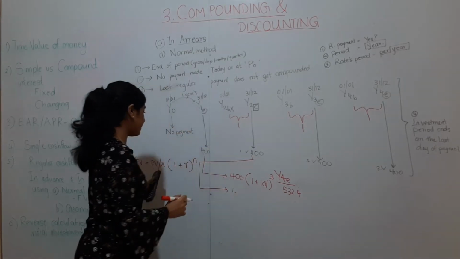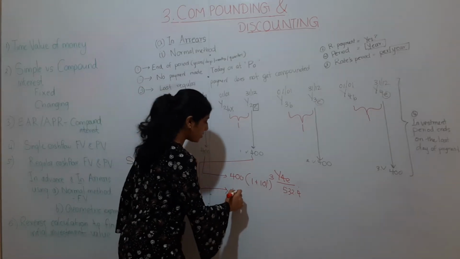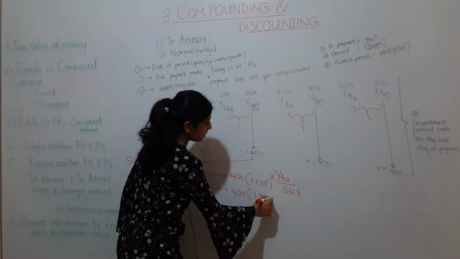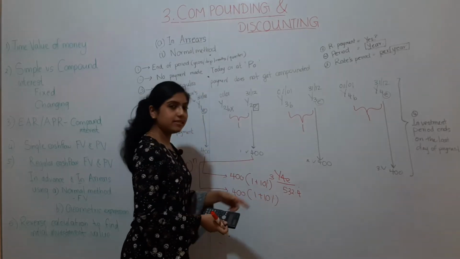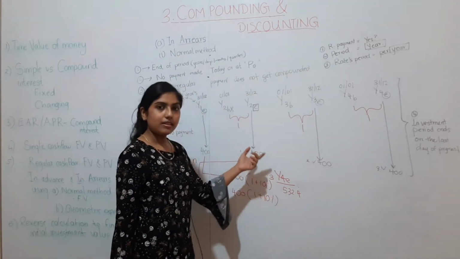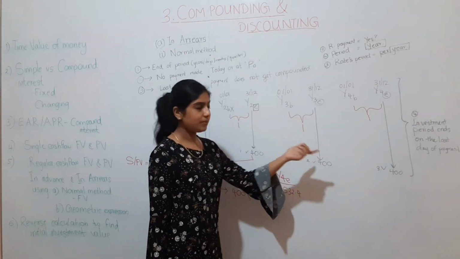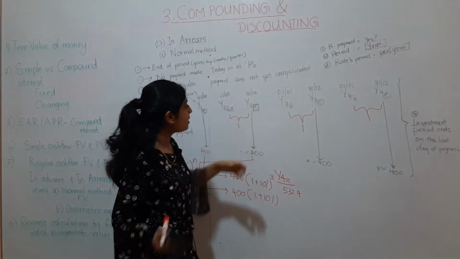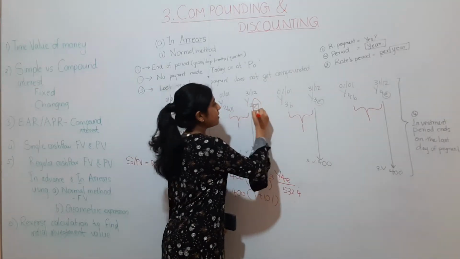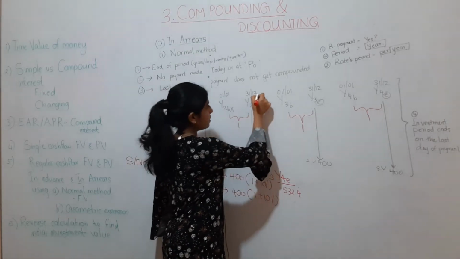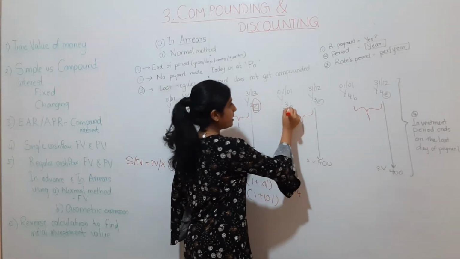Same formula you will be applying, 400 multiplied by 1 plus R, which is 10% per year. And how many years is it in the pension account? It is in the pension account for 2 more years, because we invested at the end of the second year. So end of the second year is 31st December, and the beginning of the third year is 1st January.